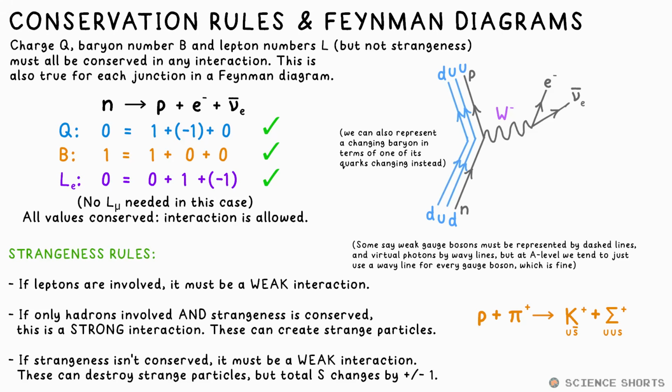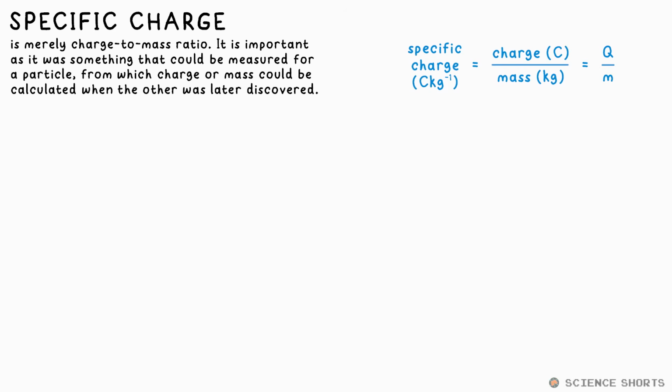This happens when strange particles decay. For example, a K0 meson decaying into pi+ and pi- mesons. In essence, the weak interaction is destroying the strangeness, but the total strangeness can only change by + or -1. Specific charge is merely the charge to mass ratio for a particle. Charge in coulombs divided by mass in kilograms. So the unit is coulomb per kilogram. So you'll always end up with a huge number.